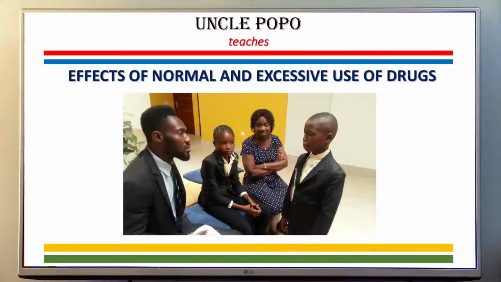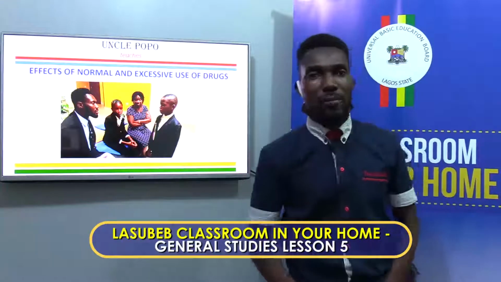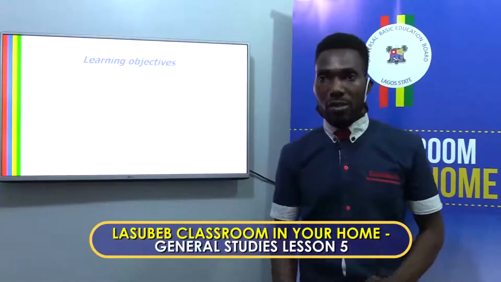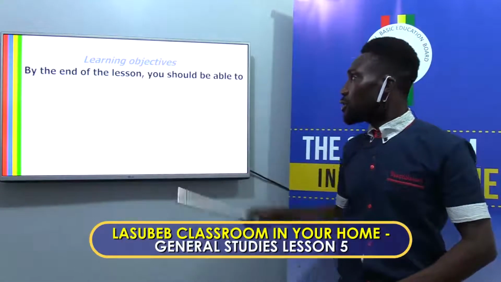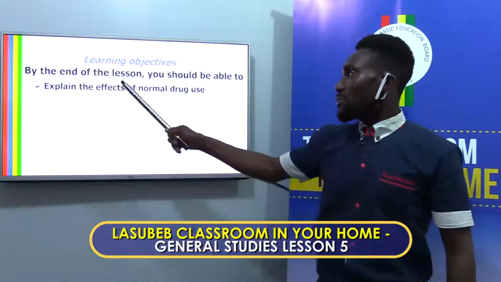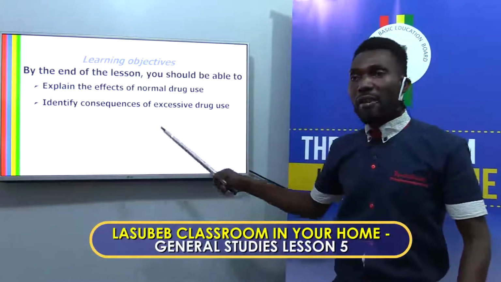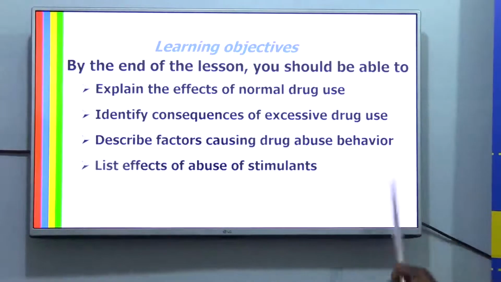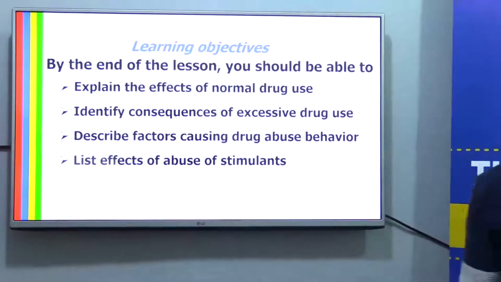Today, we are looking at another topic: the effect of normal and excessive use of drugs. The learning objectives. By the end of the lesson, you should be able to explain the effect of normal drug use, identify consequences of excessive drug use, describe factors causing drug abuse behavior, and lastly, list effects of abuse of stimulants.